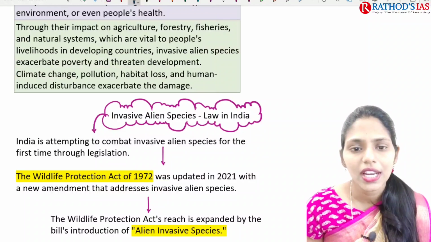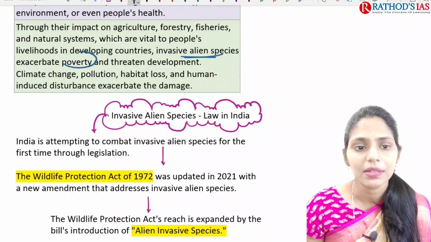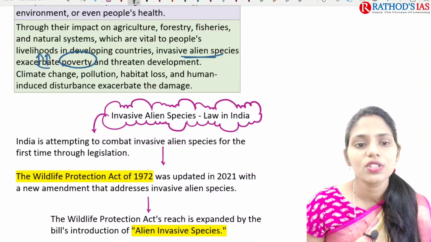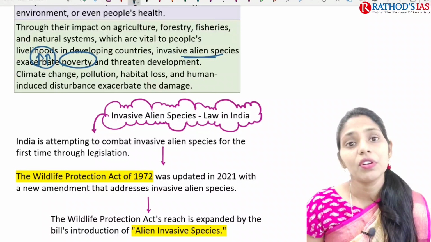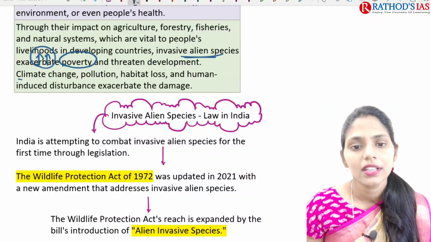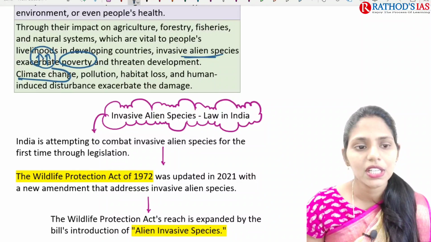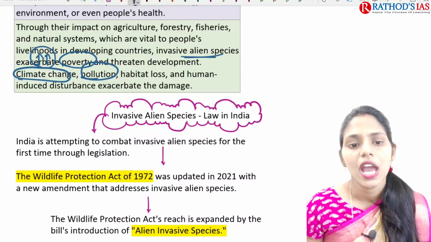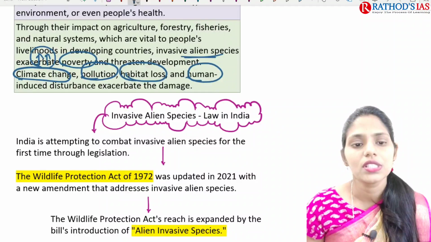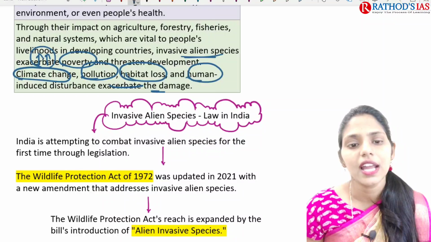And this invasive alien species exacerbate, that means increases, incidence of poverty, and that will also threaten development. Especially climate change, pollution, habitat loss, and human-induced disturbances increase the damage.